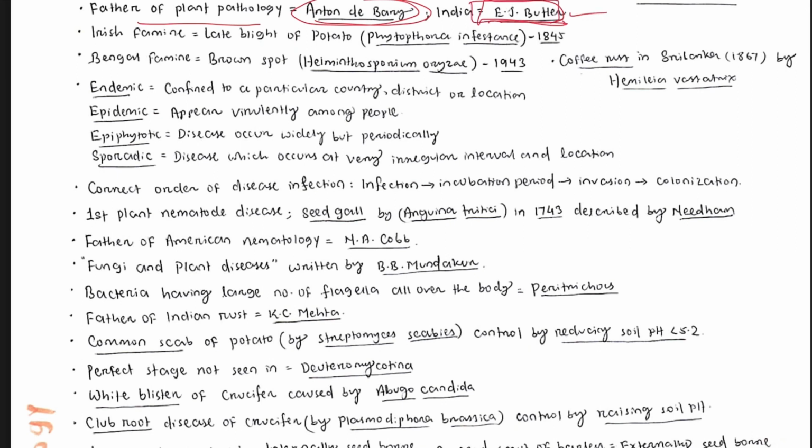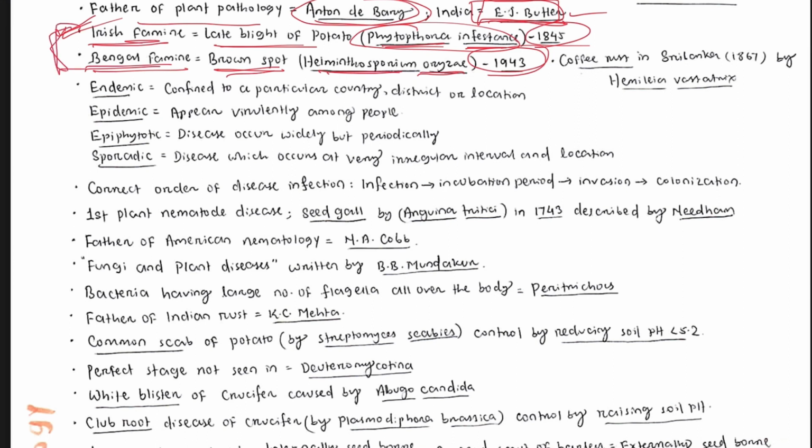Then the Irish famine, that is in the potato crop, was caused due to the late blight of potato disease, and the causal organism is Phytophthora infestans. When did the Irish famine happen? In 1845. Bengal famine, that is due to brown spot in rice, and the causal organism is Helminthosporium oryzae, and it occurred in 1943. So both of these you have to remember, right?